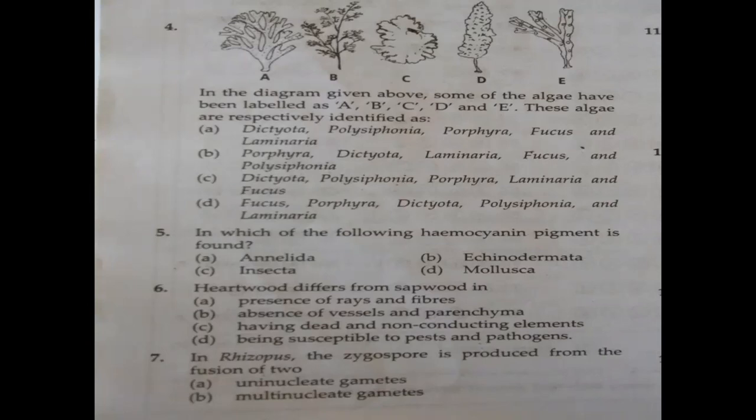But it contains a blue color respiratory pigment, so it will be blue in color. So which one has it? That you can guess now. Some of the molluscans, isn't it? In mollusks, blood will be colorless, but it has copper containing blue color respiratory pigment. That is called hemocyanin.